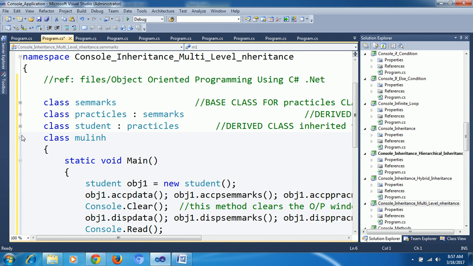Suppose some faculty who are teaching are related to STEM marks. Again, who are teaching for lab maintenance are related to lab marks. And students can take student details and marks, STEM marks as well as practical marks. And HOD can access all things. Students can access all things. These are different layers we look at.